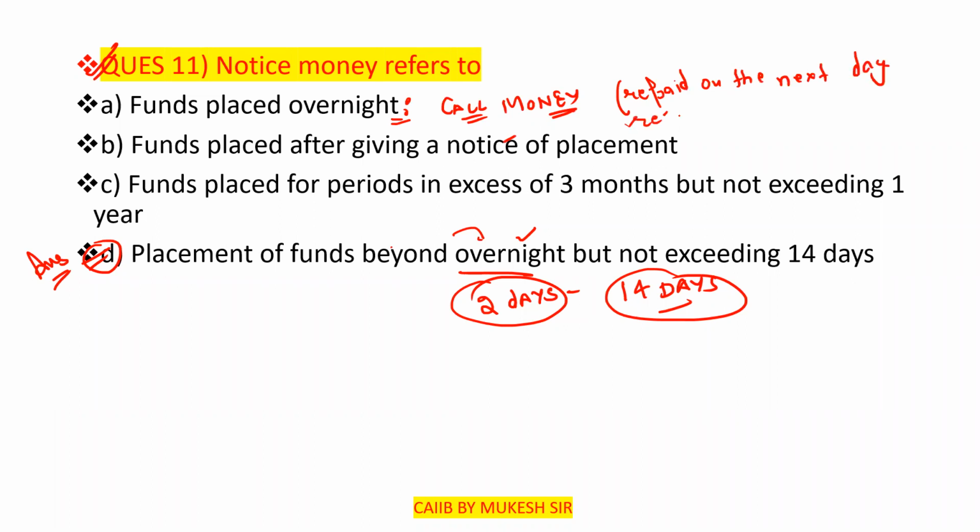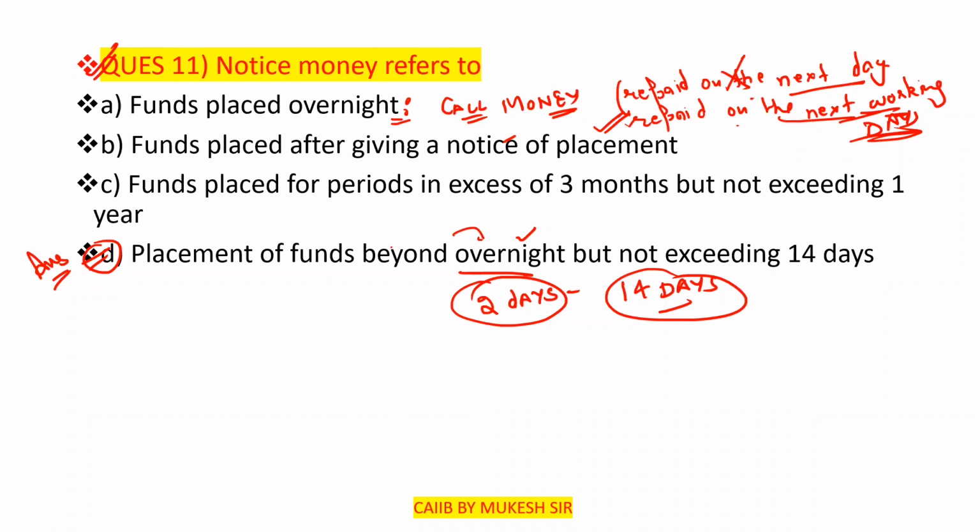Which one is correct? Repaid on the next day or repaid on the next working day? So it is repaid on the next working day. This one is wrong, this one is the correct one. So please remember all these things.